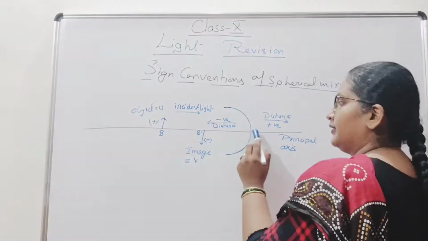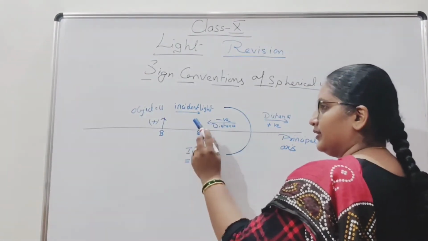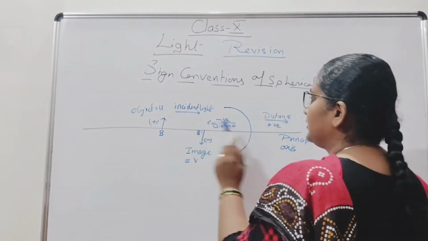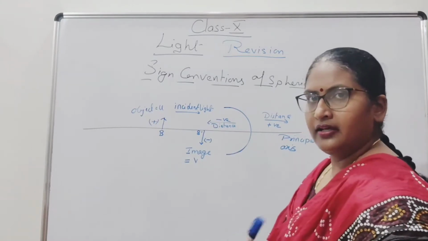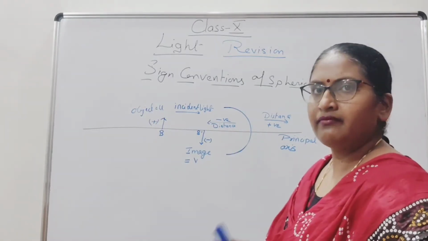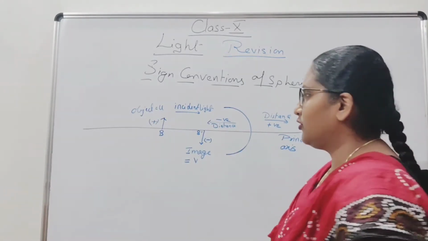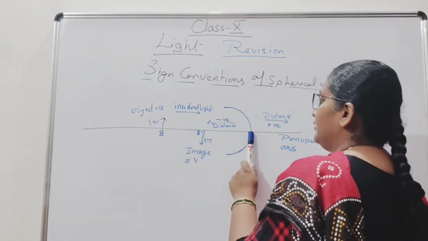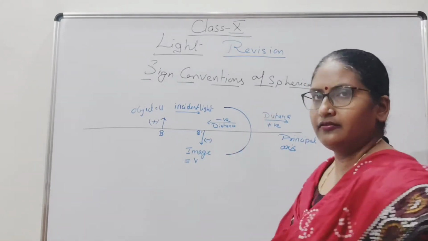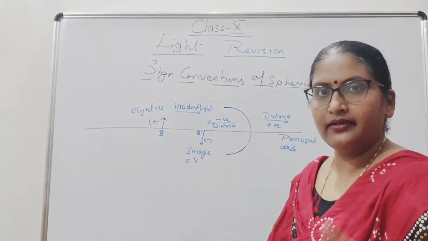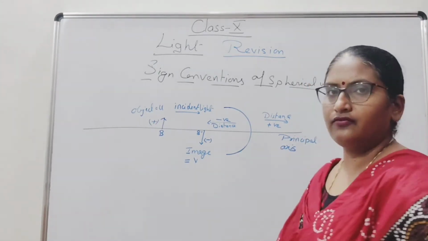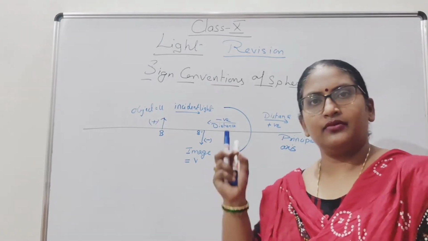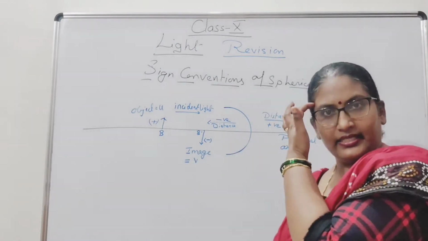Suppose this is the distance of the object. This object is being placed here. If I ask what is the distance of the object, it is measured from the pole. Pole से अपन उसको measure करते हैं कि what is the distance.